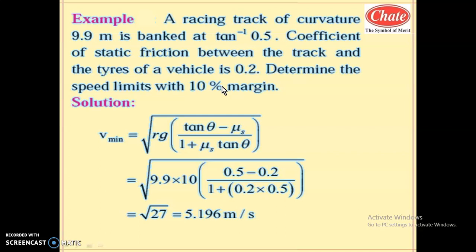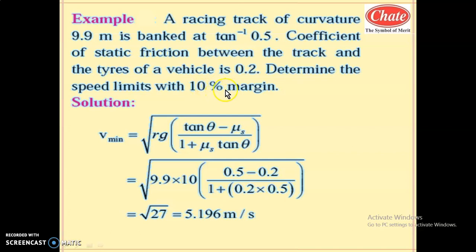So 10% margin to the higher speed means, with respect to the highest speed limit, the 10% less value is considered as the allowed speed. And below the minimum speed also it is unsafe.